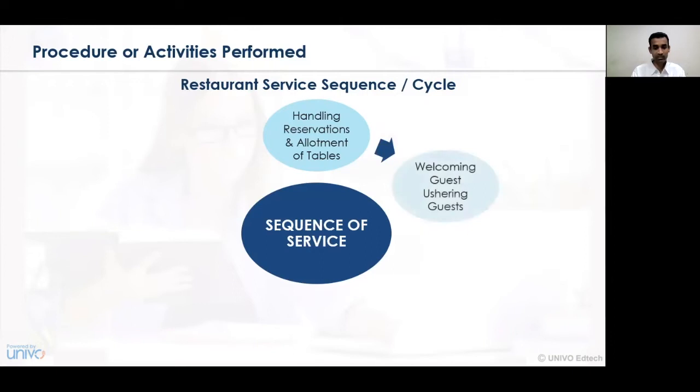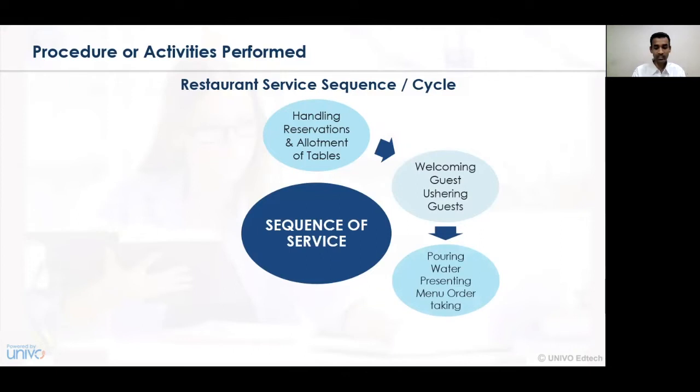The next activity undertaken is welcoming the guest and assuring the guest. You need to welcome a guest and make sure the guests occupy their respective tables as and when they come into the organization.